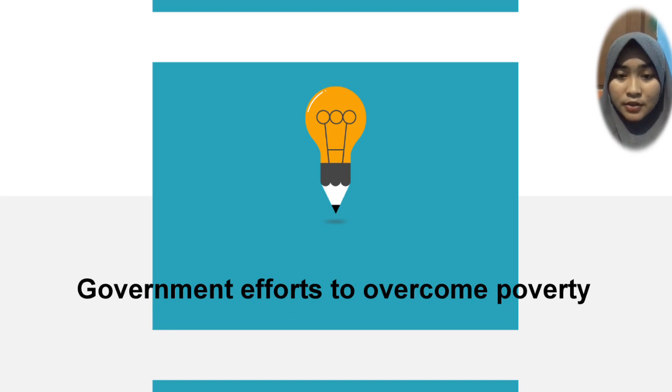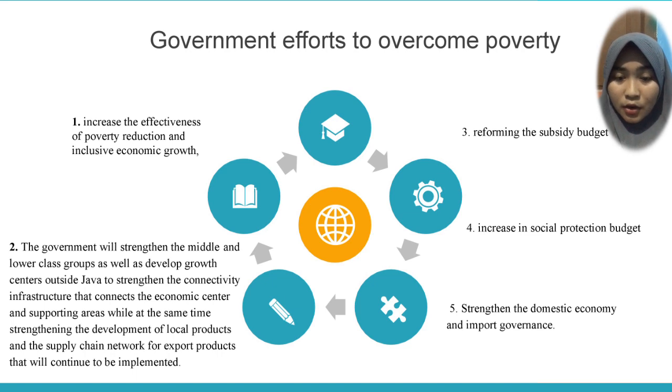Okay, the next is government effort to overcome poverty. The government has five efforts to overcome poverty. The first is to increase the effectiveness of poverty reduction and inclusive economic growth. The second is that the government will strengthen the middle and lower class groups as well as develop growth centers outside Java to strengthen the